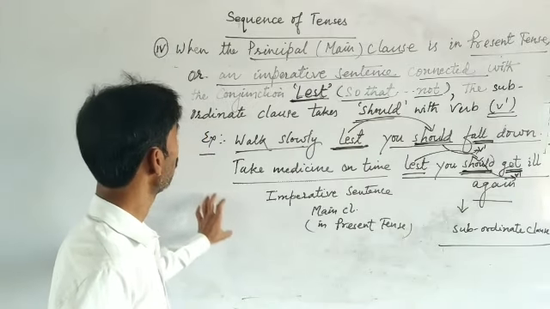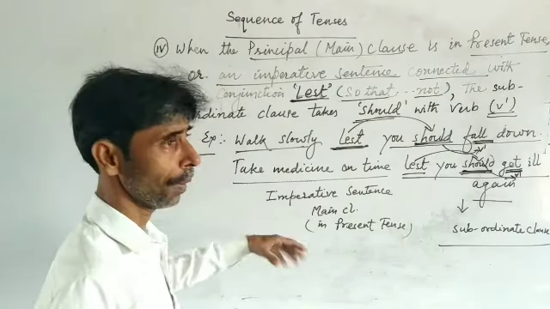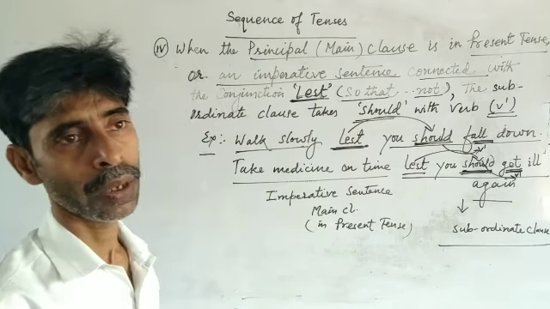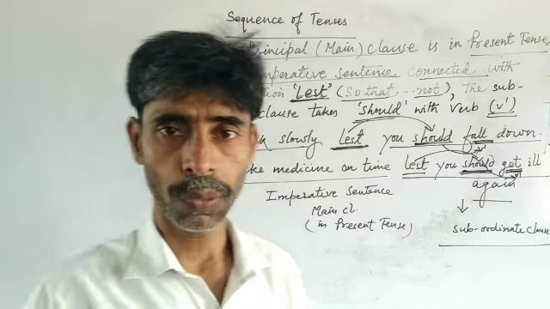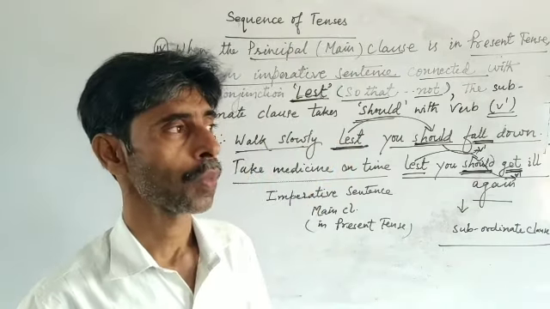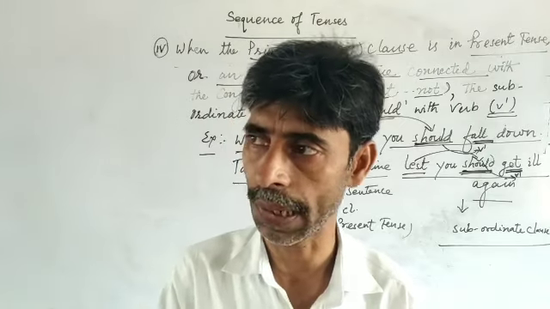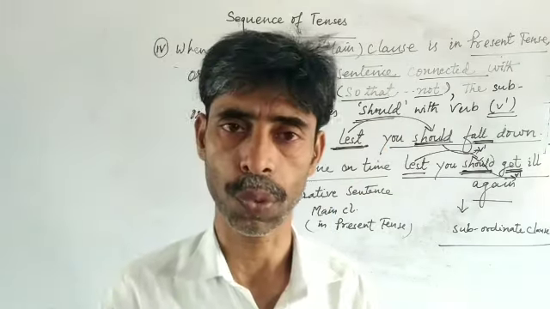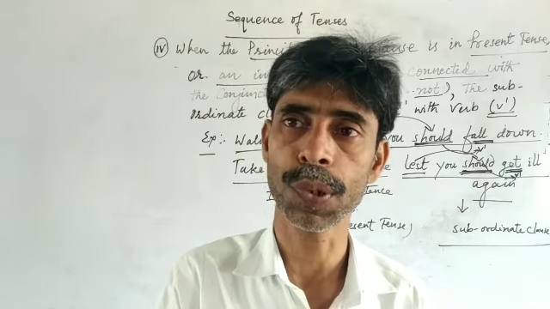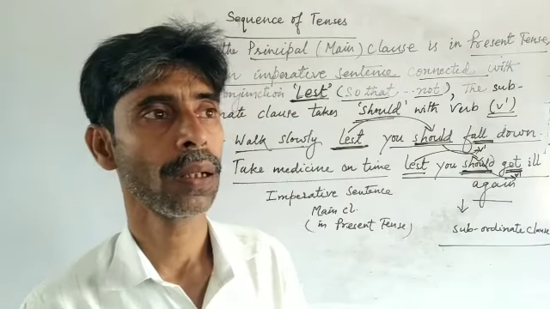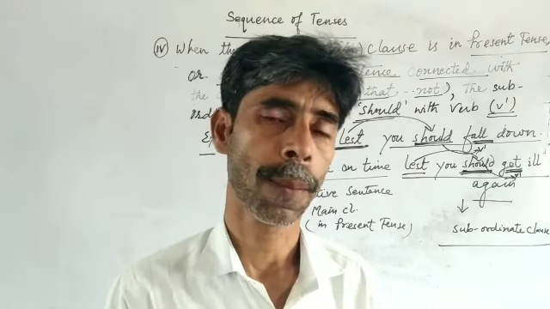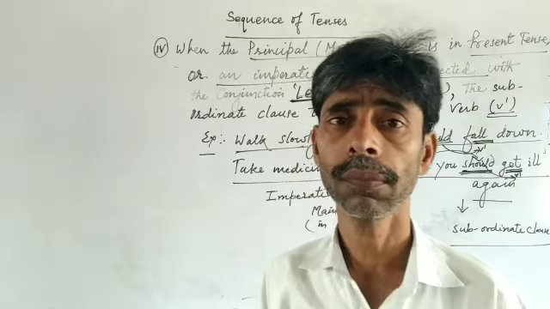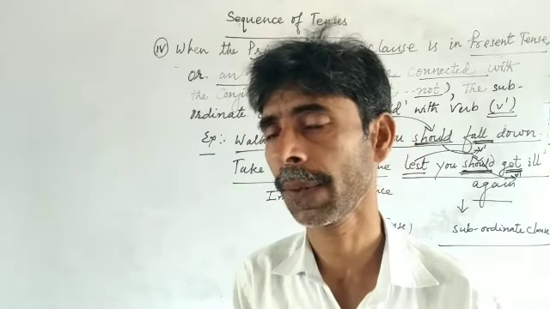Now, after this combination explained here, we are going to learn something more about the different usage of tenses together in a sentence in our next episode. In the next episode, we will see what happens when the principal clause is in the past tense.